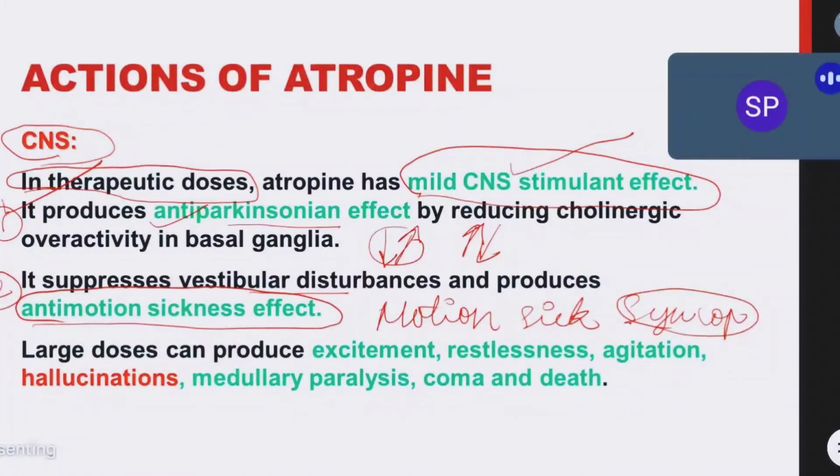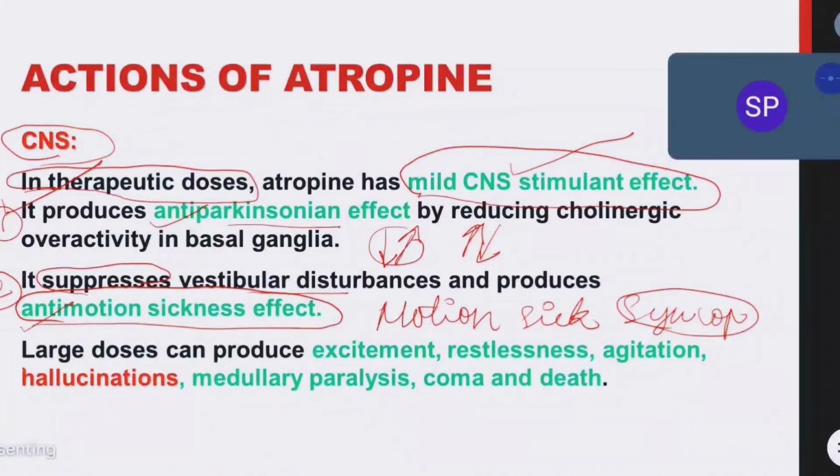So the patient will have to face many consequences. So atropine has a vestibular disturbance suppression action. अपने ear के अंदर जो vestibular है, the organ which maintains stability, that organ is suppressed, and through that it will have anti-motion sickness activity. So atropine has anti-motion sickness action.